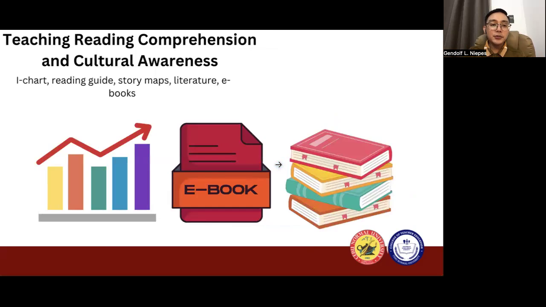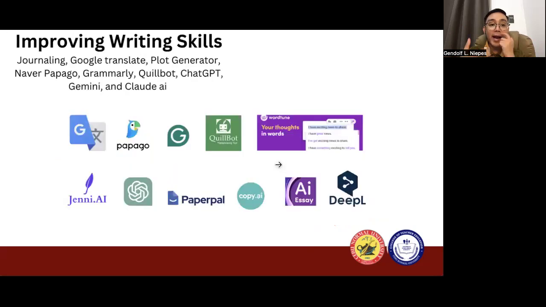Moving forward, we also use iChart, reading guides, story maps, literature, and e-books as our instructional materials in teaching reading comprehension and cultural awareness. And we have a lot of e-books right now that the students can really access. But definitely, of course, they also need to practice reading an actual book, especially for literature. Okay. Next would be improving writing skills.